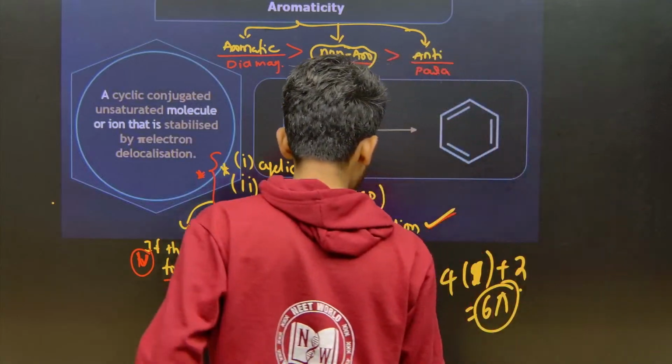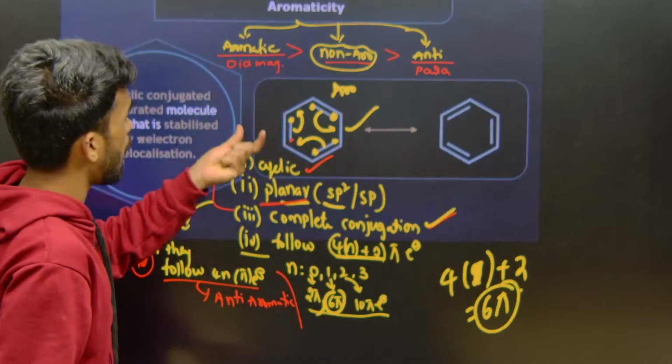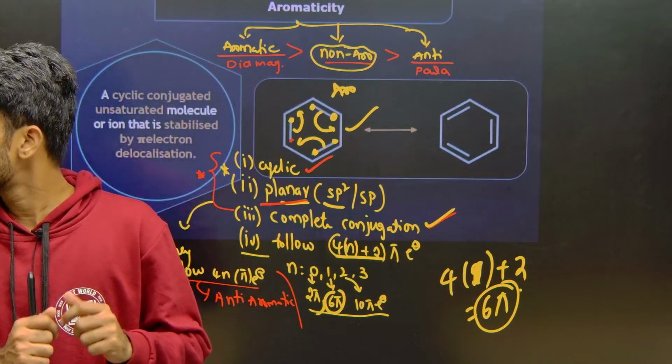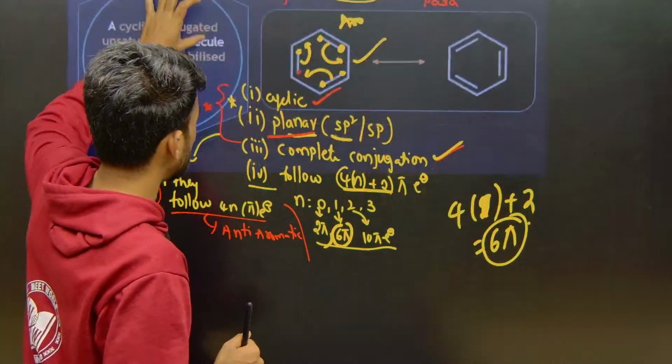Now I told you one more thing, that aromatic compounds are diamagnetic in nature, right? So how are we saying they are diamagnetic? Look here.